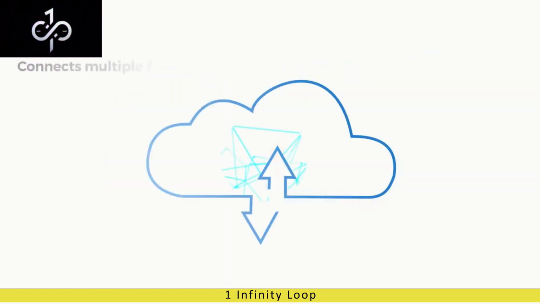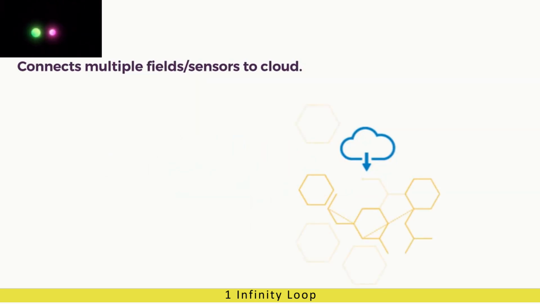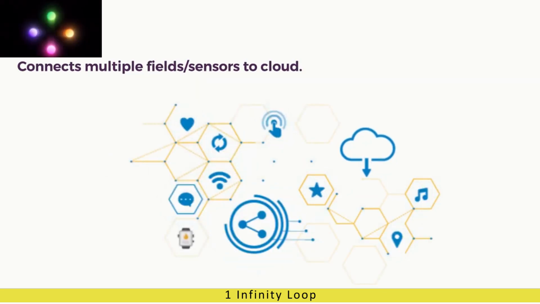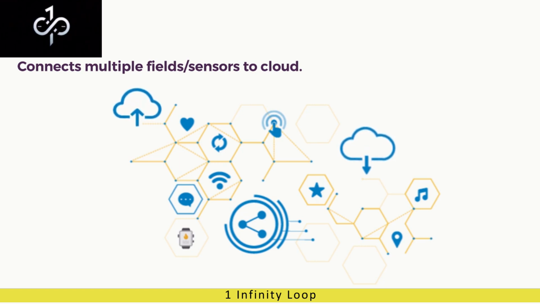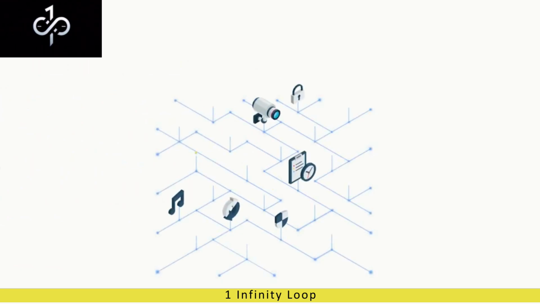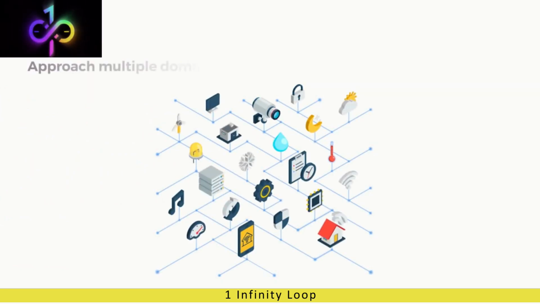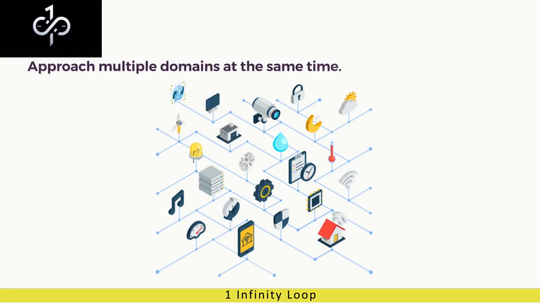That is its versatility. It connects multiple fields or sensors to cloud and hence makes their data accessible. On the other hand, it also allows the command sent from the user to reach these sensors or devices via cloud. Hence, by bringing various technologies and sensors on the same platform, IoT has made it possible to approach multiple domains at the same time.